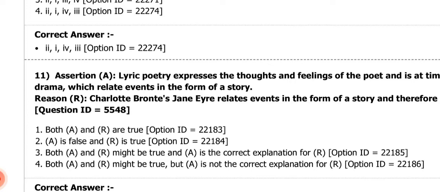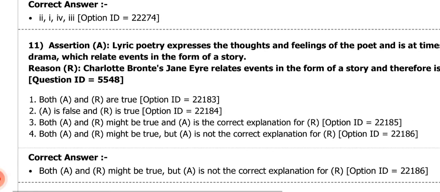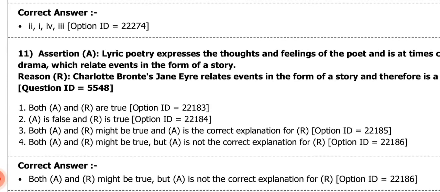So here you have to spend some time and be focused to answer it in a correct way. Let me reveal the correct answer: both A and R might be true, but A is not the correct explanation for R. That means number 4.